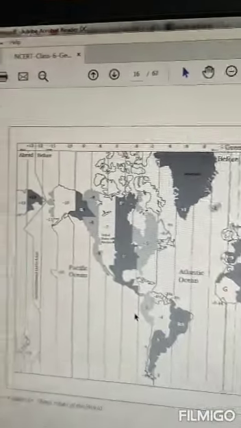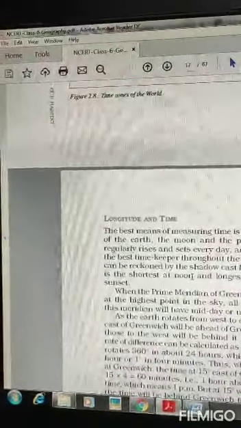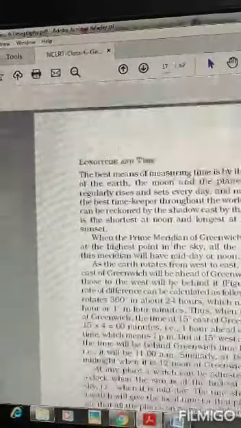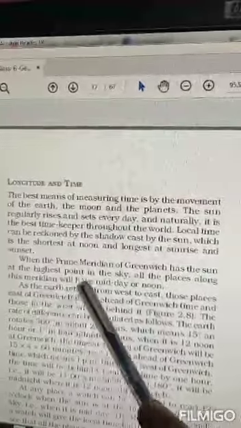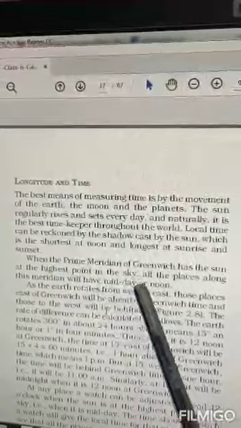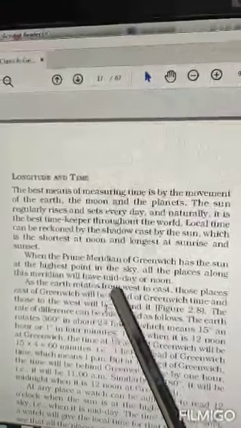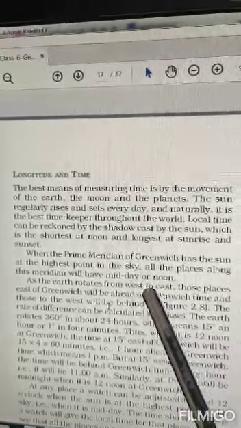Okay, so to calculate time, all countries have agreed to calculate time according to the prime meridian. When the sun is at the highest point in the sky, all the places on the prime meridian will have midday or noon, that is 12 o'clock, 12 noon.